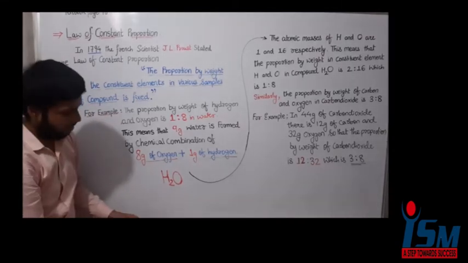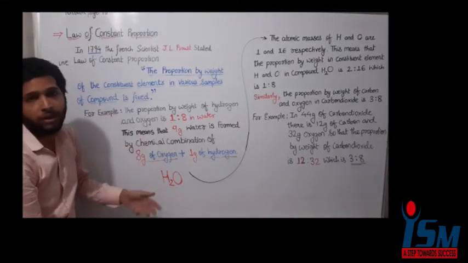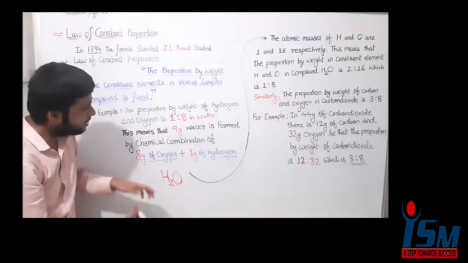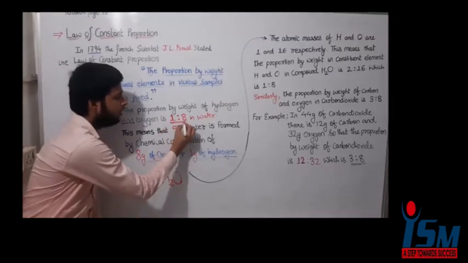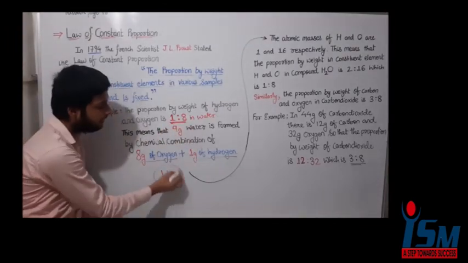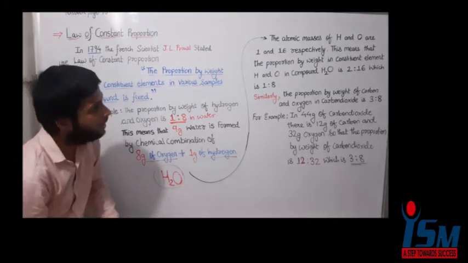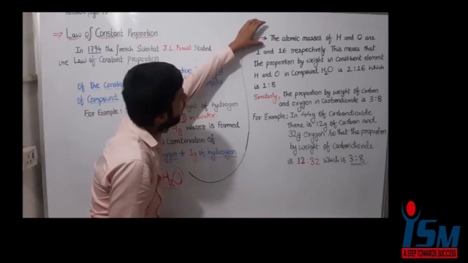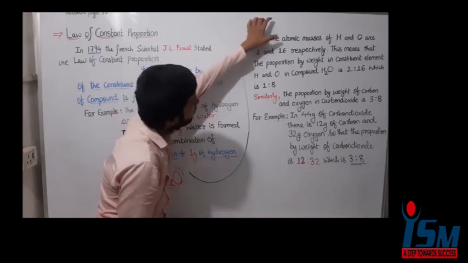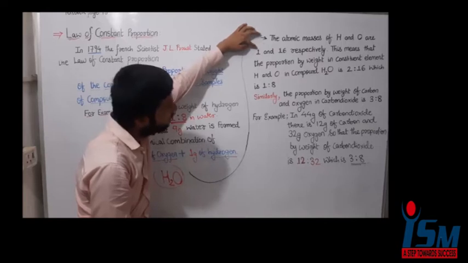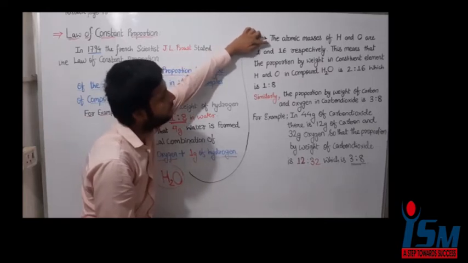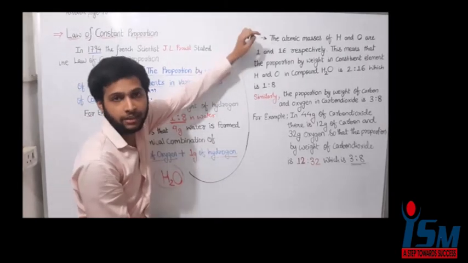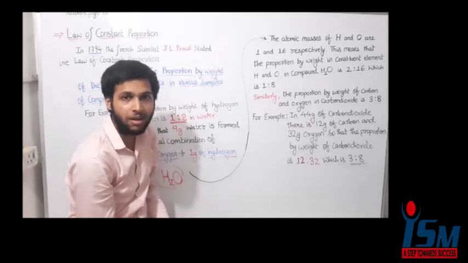Understood? Why is it so? The ratio is 1:8. Why is the ratio not 1:4 or 2:8? Is it a fixed value? Does it have some relation with the water molecule? Yes, it has a relation with the water molecule. The atomic masses of hydrogen and oxygen are 1 and 16 respectively. You know about atomic mass. You learned it in 8th standard, and I explained that concept of atomic mass.